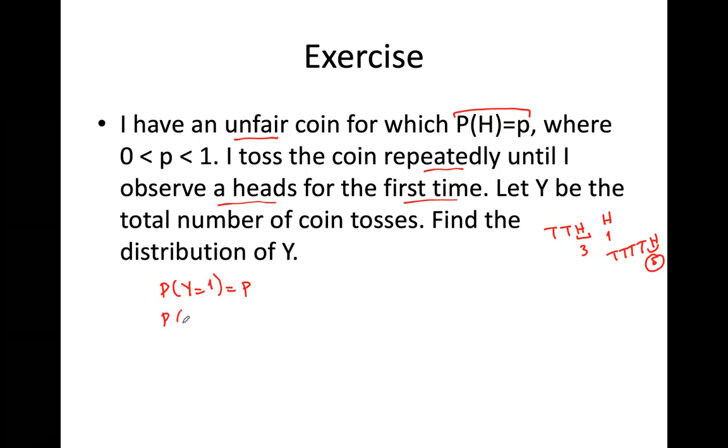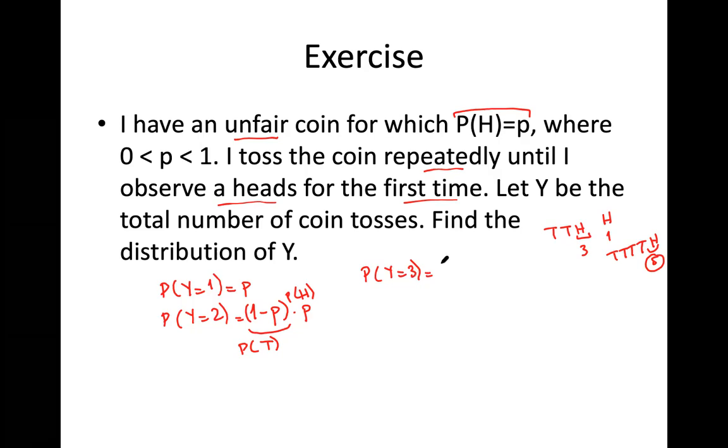If I obtain heads in the second flip, then I couldn't get it in the first flip, and then I got it in the second flip. So this is the probability of tails, because tails is the first flip and heads is the second flip. If I say probability of y equals 3, I will obtain the first heads in the third flip.